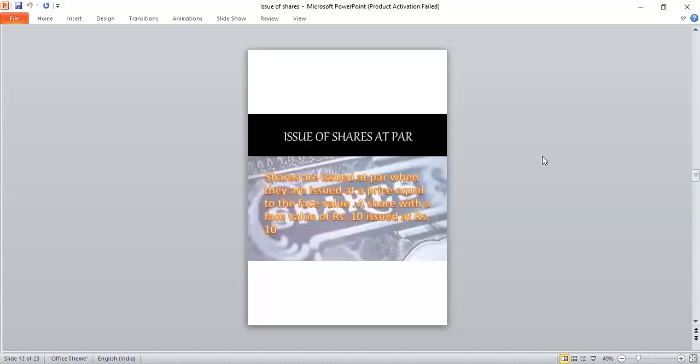Yes. Okay. Then shares issued at par value. Issue of shares at par. Listen, the shares are issued at par when they are issued at a price equal to the face value. A share with a face value of ₹10 issued at ₹10. Okay, not below or above.